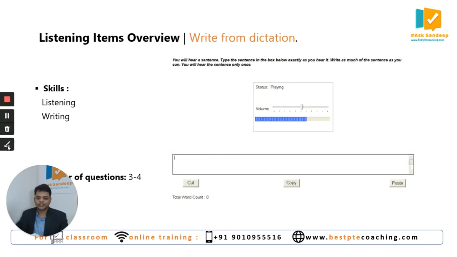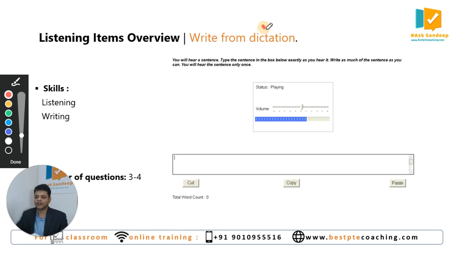So the other question type you have is write from dictation, which is the last question type. I think this is the climax question for your PTE Academic. In this question type, you get to hear a sentence. It is similar to your repeat sentence. You get to hear a sentence in your headphones. After listening to and picking up that sentence, you have to write that sentence in this box as it is, all the words in sequence. So that's the demand of this question.